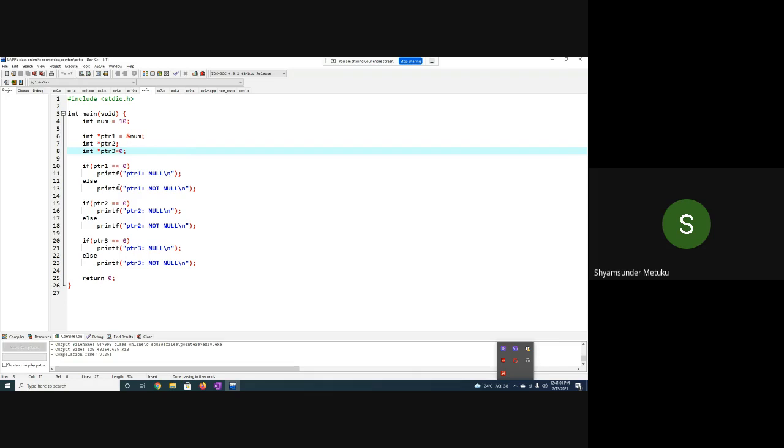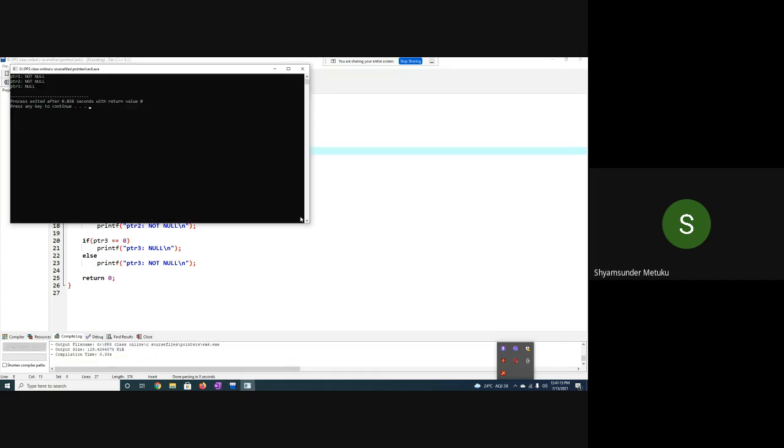Now I am verifying if it is equal to 0, then you can say it is a null, otherwise not a null. Pointer 2 is again garbage, so it is not a null, and finally the third one is a null, correct? So let me execute this. I think pointer 3 is a null, the other two are not nulls, correct or not?